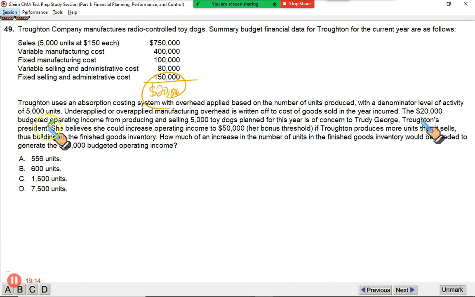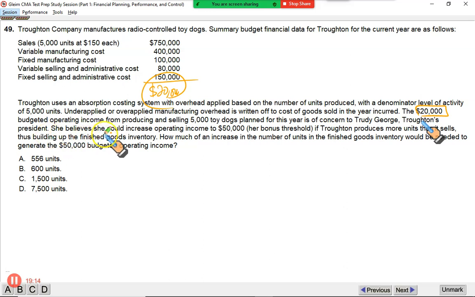This $20,000 budgeted operating income from producing and selling 5,000 toy dogs planned for this year is a concern to Trudy George. This profit is not good enough. Trouton's president, the Trudy George, who is she? She's the president of this company. This profit figure is not attractive. She wants to manipulate the numbers. How she's going to do?